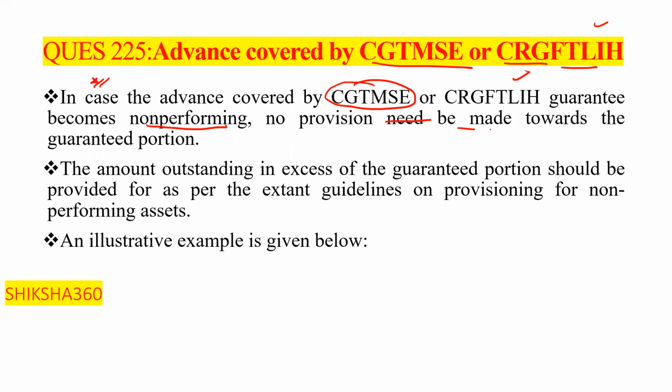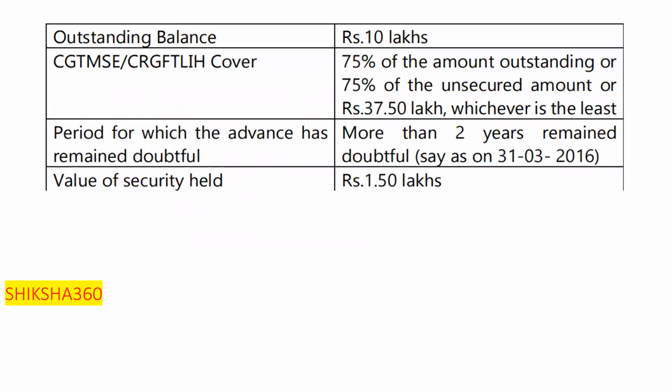No provision needs to be made towards the guaranteed portion. There is no provision towards the guaranteed portion. Please remember, the amount outstanding in excess of the guaranteed portion should be provided as per the extant guidelines on provisioning for non-performing assets. Now let's discuss one more example on the basis of that, or we can say one more question. This is the question they have given.